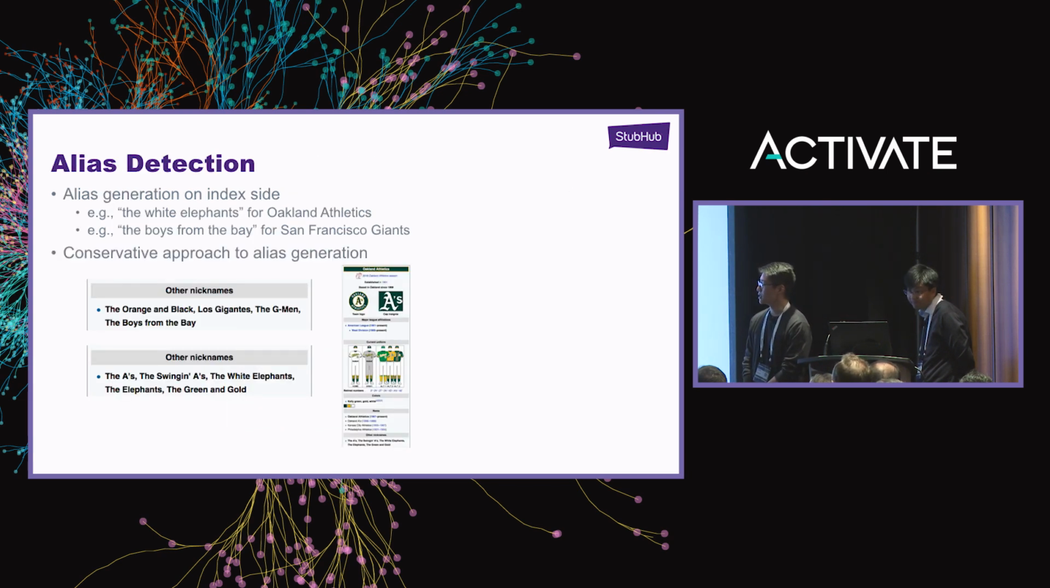The other one was alias detection, meaning more of alias generation. At index time, we would figure out a bunch of sources. Here's one potential source, unnamed, but probably obvious. For the Oakland Athletics, you have the White Elephants, or for SF Giants, you have Boys from the Bay. But the reason we didn't take a more aggressive approach to alias generation, such as mining names off of Twitter or trending topics, was because we were afraid of finding offensive names. You wouldn't want to unearth a sports team with a derogatory name on our site, as that probably wouldn't reflect very well.